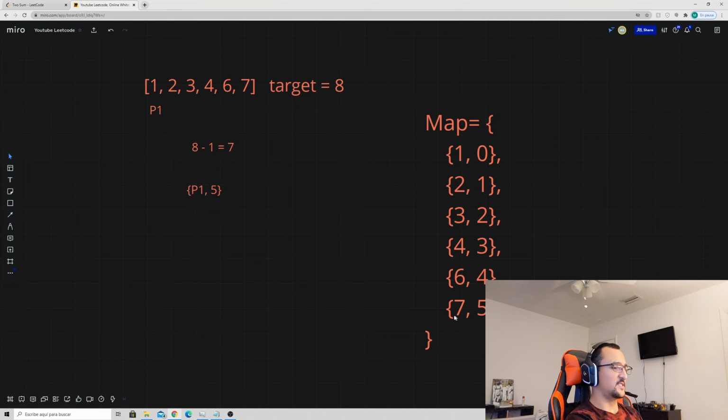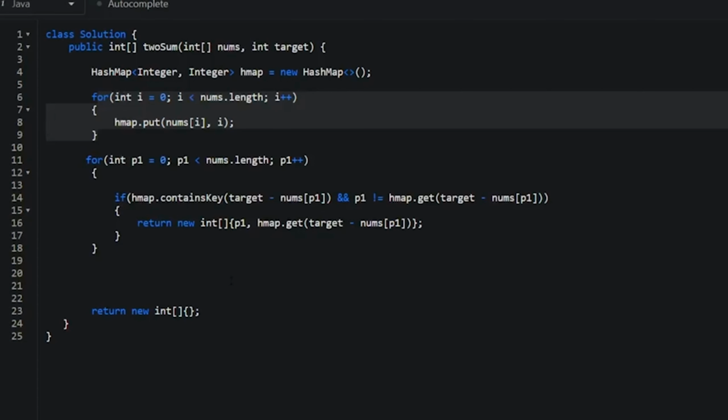If 7 did not exist in the map, we will just move p1 over to the next value, and then we'll calculate the complement and then check to see if that exists. And then we'll do that over and over again until we either find a complement that exists in the map, or until we just run out of elements to check in the array, in which case we'll just return an empty array.